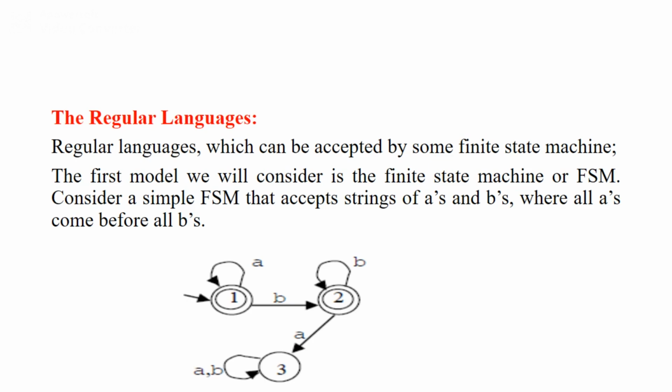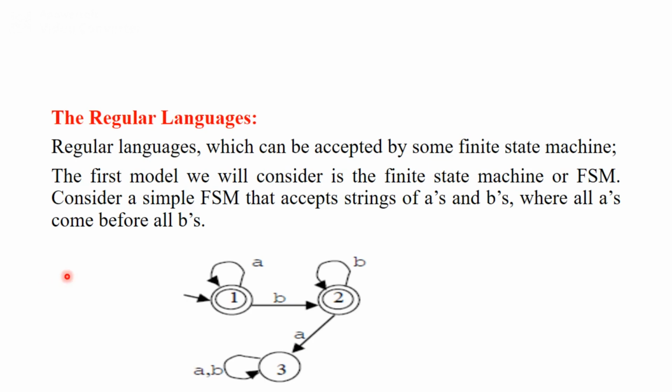Then any number of A's is also okay, because there is no problem of violating the rule as there are only A's in it. And then we have something like AABB, that is also fine. So AABB can be accepted by a machine like this.